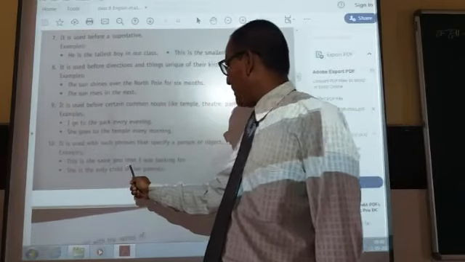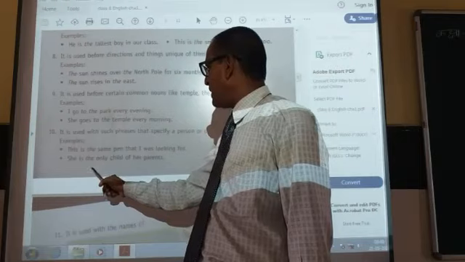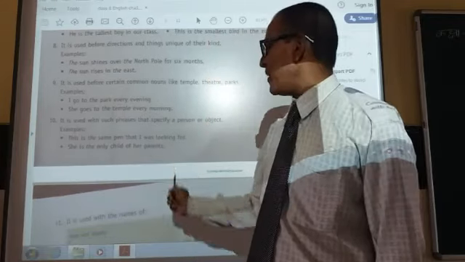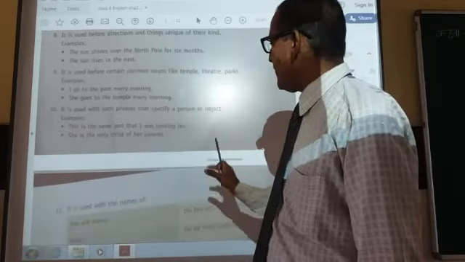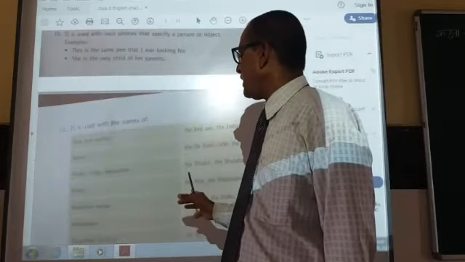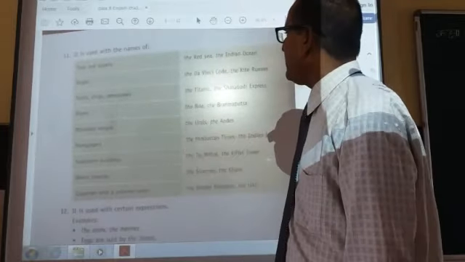It is used with phrases that specify a person or an object. This is the same pen that I was looking for. She is the only child of her parents. Here a specific one is meant. It is used in phrases like the only child, the only thing. Now the other usages of the.